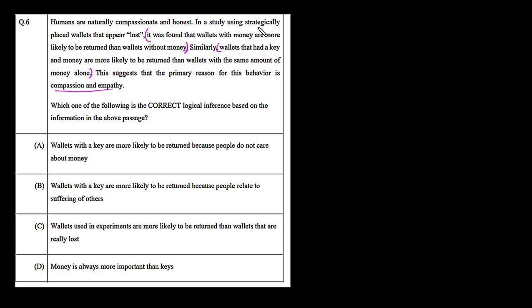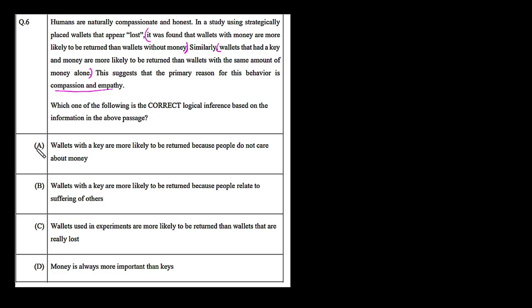In a study using strategically placed wallets that appear lost, it was found that wallets with money are more likely to be returned than wallets without money. Similarly, wallets that had a key and money are more likely to be returned than the wallet with the same amount of money alone. This suggests that the primary reason for this behavior is compassion and empathy. Now let's go through these four options one by one.